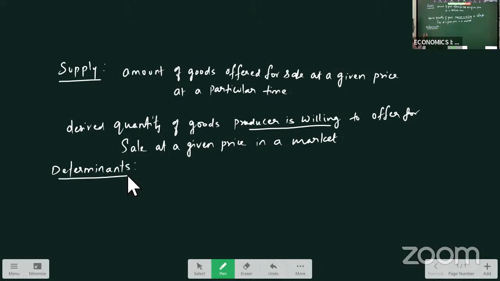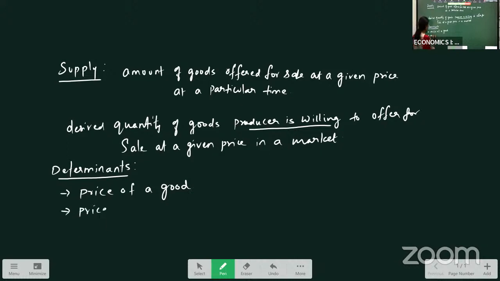So the first determinant is price of a good. As the price is more, he will supply more quantity because the producer wants profits. So as the price is high, supply will be high. If the price is less in the market, he will not supply the total quantity. He will keep it as stock. So price of a good determines the supply of the commodity.